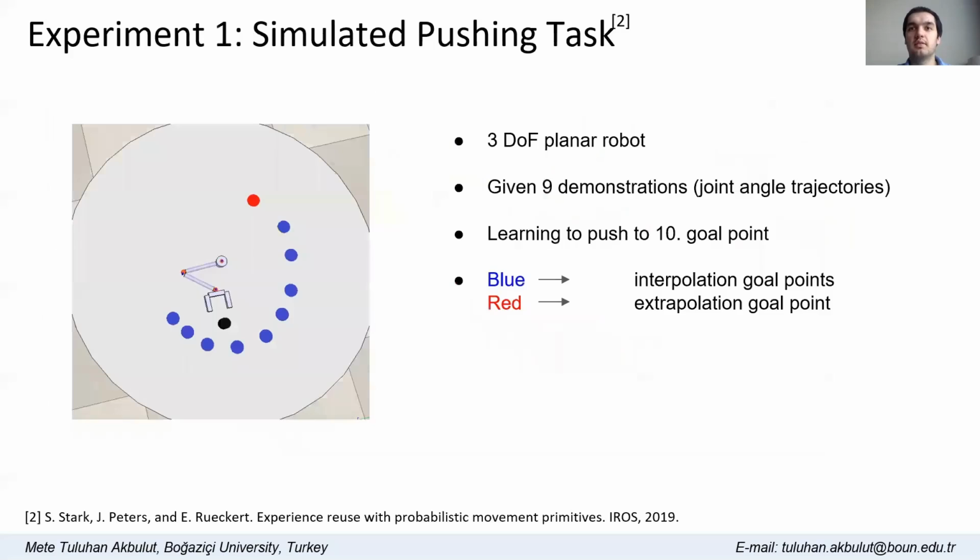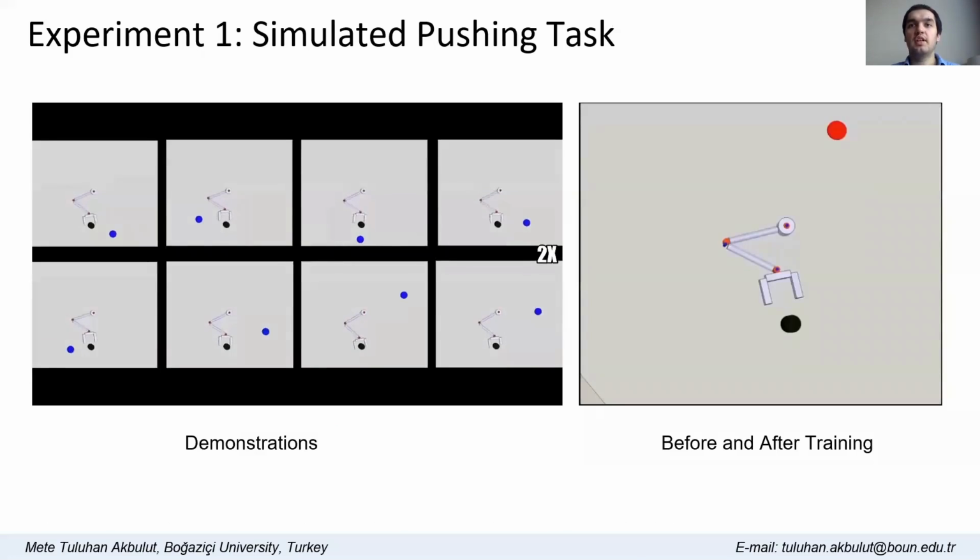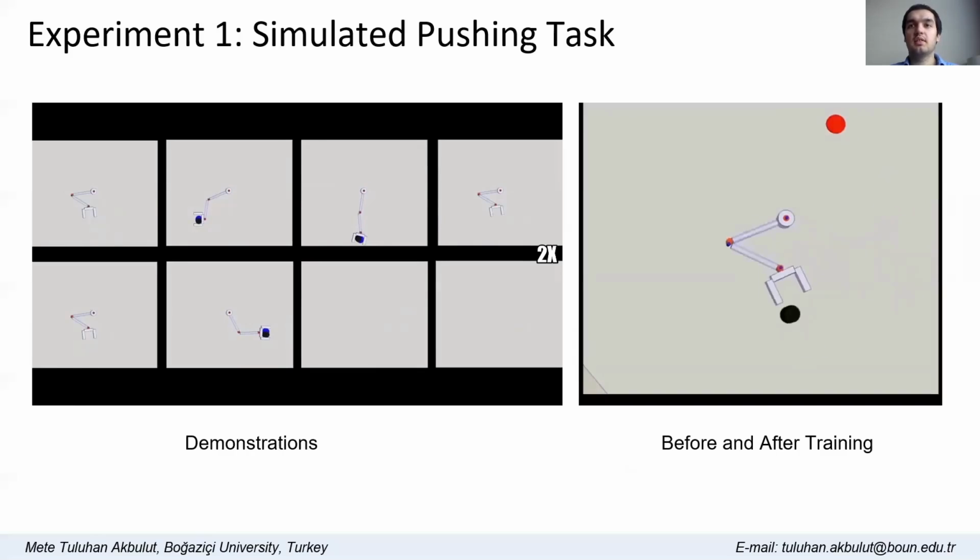We adapted this experiment from Stark et al. to evaluate our model's adaptation capability to different goal points in a simulated pushing task. 9 demonstrations are provided to a 3-DoF planar robot. Then the robot is requested to push the black obstacle to a novel goal point. Blue shows interpolation, red shows extrapolation goal points. Consider the extrapolation case as an example. You can see 9 demonstrations on the left and our model's performance before and after RL training on the right.